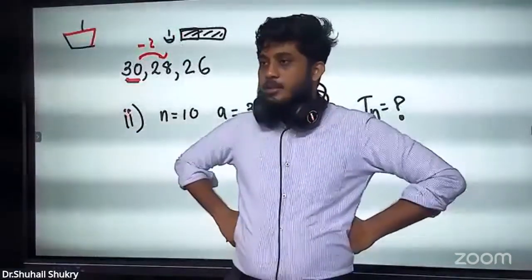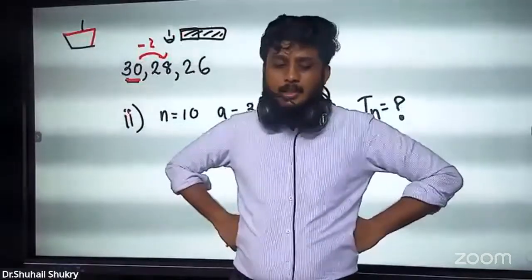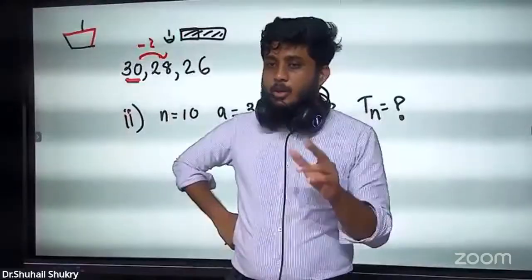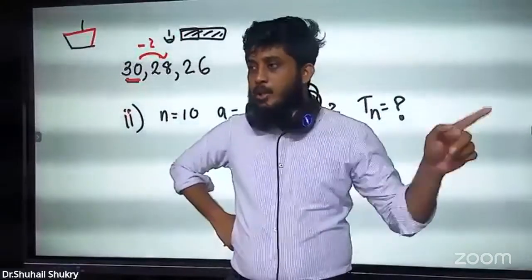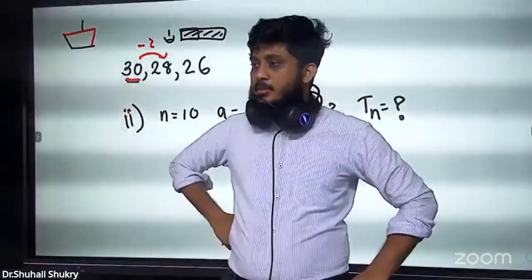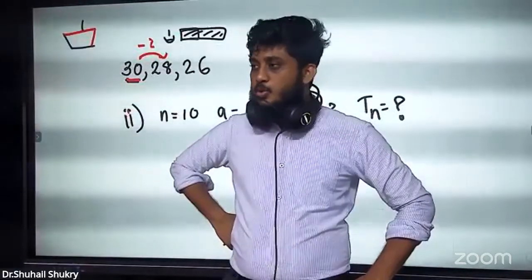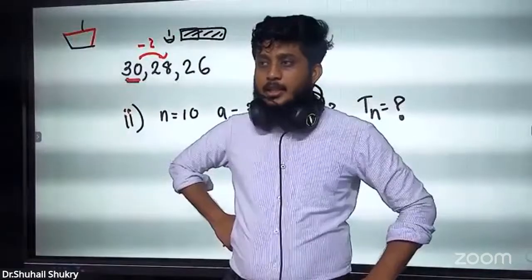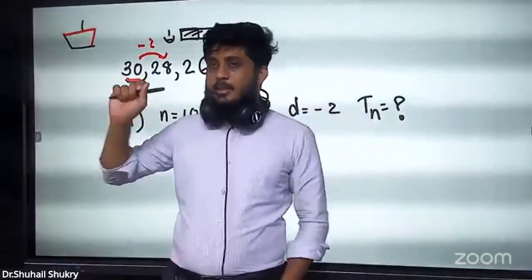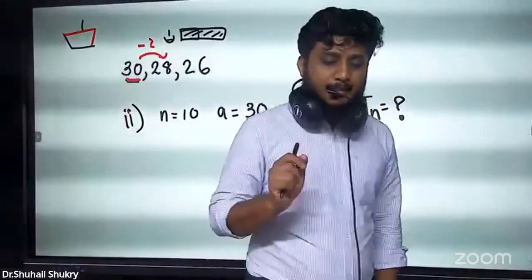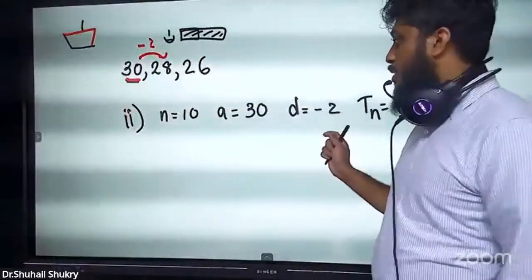But mostly, you can use both. But out of the 2 Sn formulas, mostly we use the longer one: Sn equals n over 2 times (2a plus (n minus 1)d). That one we use mostly. The third one, I will tell you at the proper place where we can use it. I will show you. At this time, what I'm going to do is solve it.